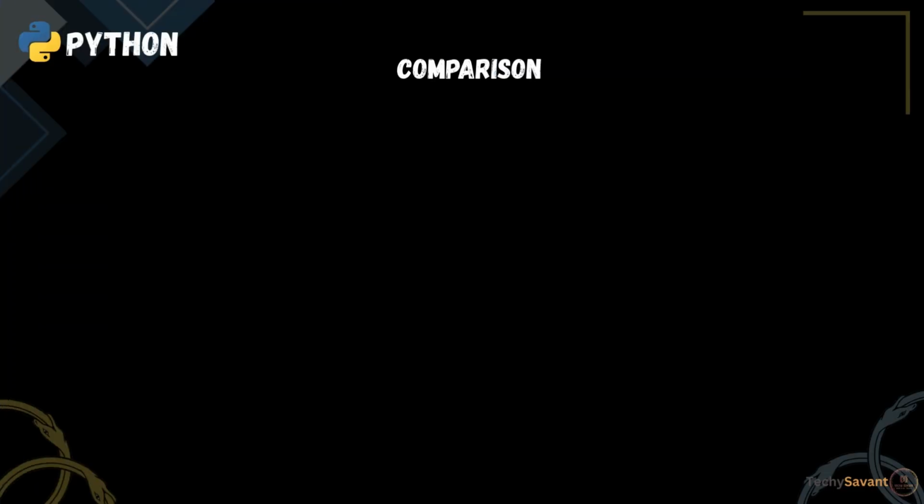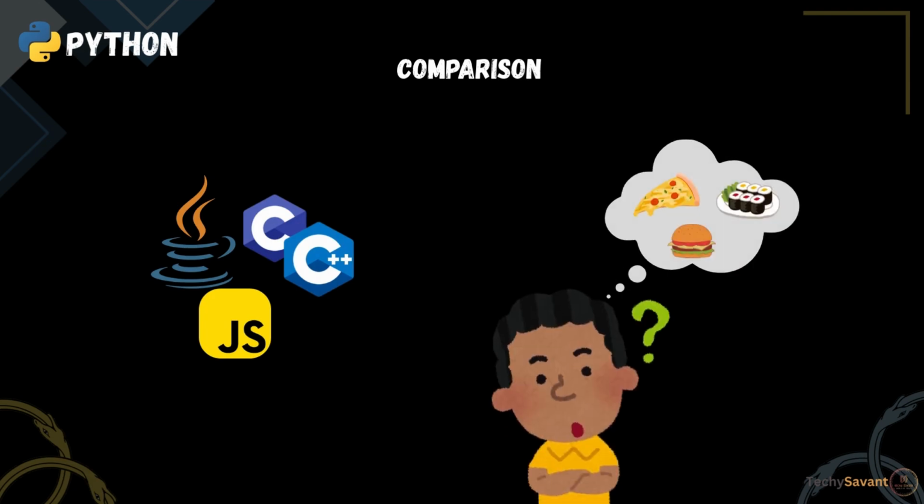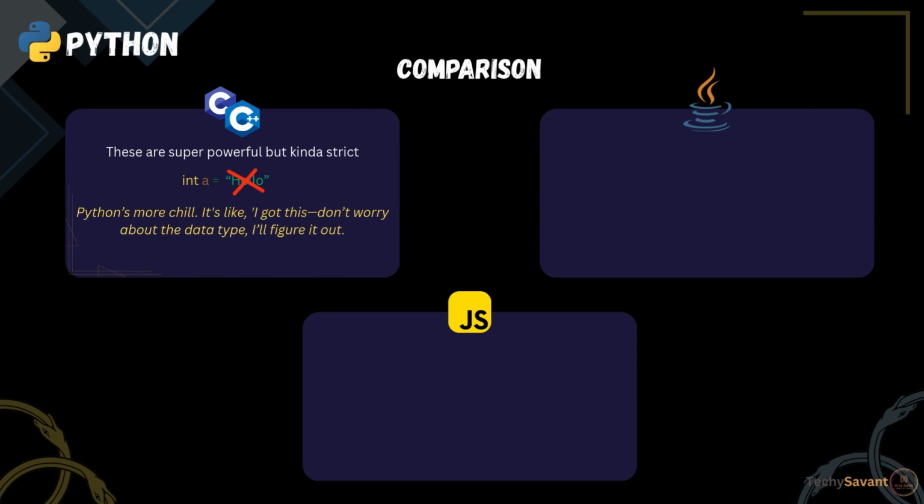Alright, so you've met Python. But there are plenty of other programming languages out there too. It's kinda like choosing between pizza, burgers, and sushi. They all get the job done, but in different ways. Let's start with the OGs, C and C++. These are super powerful but kinda strict. You have to tell them everything. Like, hey, this is an int, and no, you can't just throw a string in here. Python's more chill. It's like, I got this, don't worry about the data type, I'll figure it out.